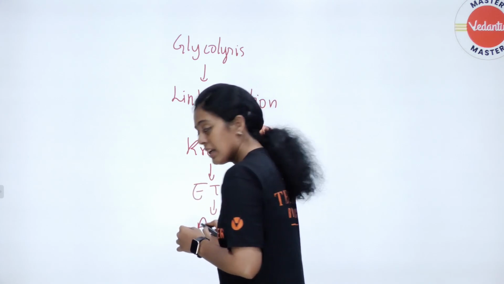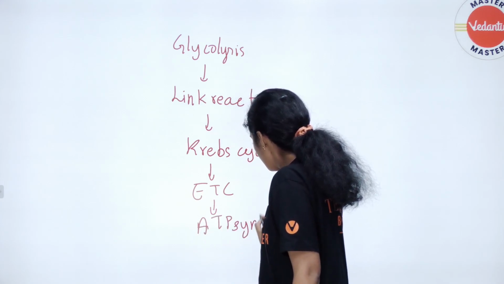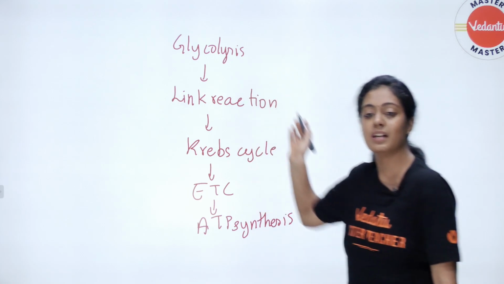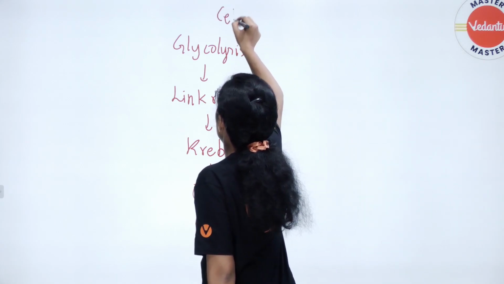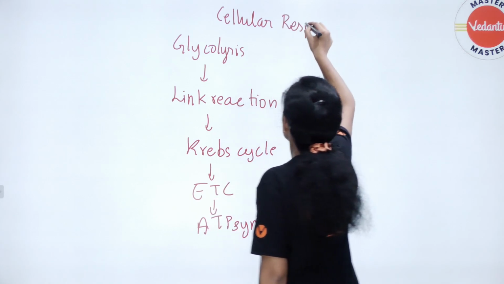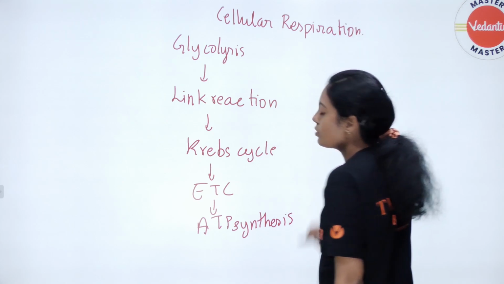After the electron transport chain, what happens? ATP synthesis. So your entire cellular respiration, this is the story of cellular respiration. Your cellular respiration constitutes all these processes. Okay, I hope all of you have understood this.